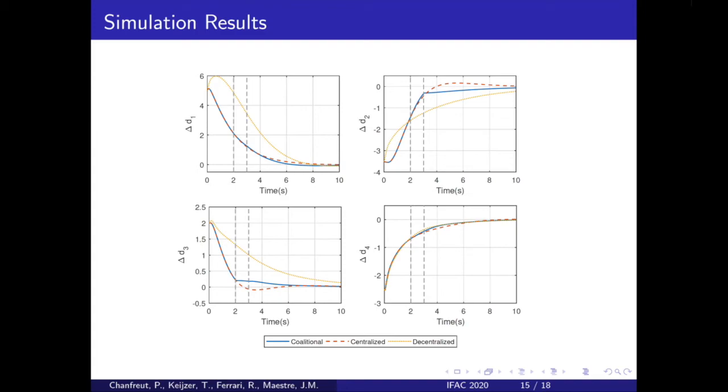Here we see the evolution of the distance tracking error between cars, starting from their initial value and going towards zero. The red lines show the centralized behavior, the yellow lines show the decentralized behavior, and the blue lines belong to our coalitional controller. And we can observe how the topology switches influence the system at 2 and 3 seconds, which is when the topology is actually changed. We can also see that all control methods make the tracking error converge to zero eventually, but that the centralized and coalitional controllers are much faster than the decentralized controller is.